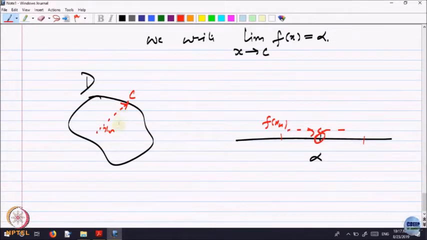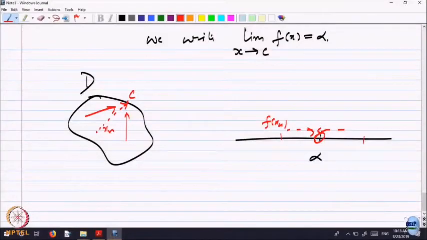And in R^n there could be many ways of approaching C, there could be many paths. But whichever way x_n is converging, we know the magnitude of x_n minus C goes to 0, the distance goes to 0. So the path is not important, it is the closeness which is important.